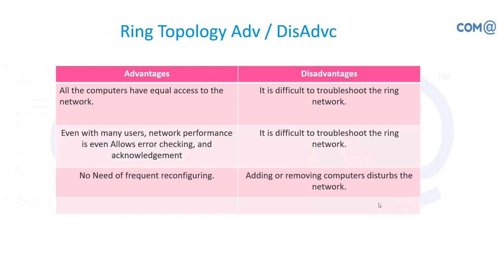The advantages and disadvantages: all the computers have equal access to the network. So it will be transferring the data to all the systems. Even with many users, network performance holds up, and it allows error checking and acknowledgement, because token passing is taking place. So there will be a controlled way of data transmission. No need of frequent reconfiguring once the cable is connected.